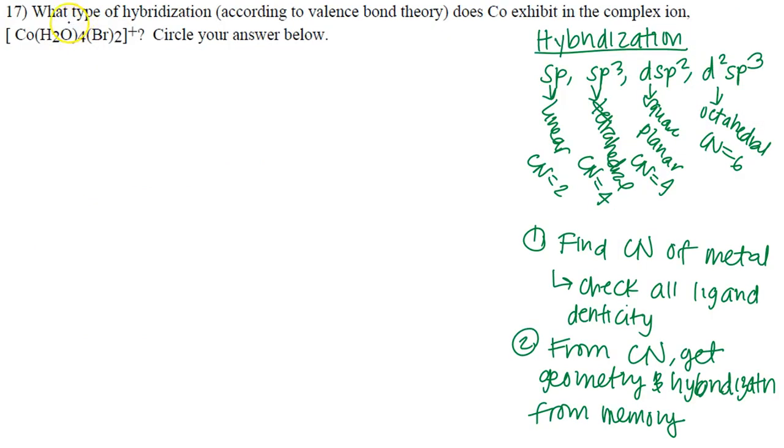Okay, so question number 17 says, what type of hybridization according to valence bond theory? Stop everything you're doing and go back and say, what was hybridization in relation to our course? For us, we have 4 different hybridizations or hybrid orbitals: sp for linear, sp3 for tetrahedral, dsp2 for square planar, and d2sp3 for octahedral. And this was all based on complex ions and the number of ligands surrounding those metal ions. So if there's 6 ligands surrounding the metal ion, you have octahedral. If there's 4, you have square planar. You also can have 4 with tetrahedral, and you have 2 with linear.